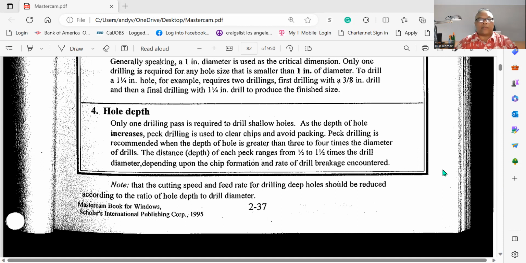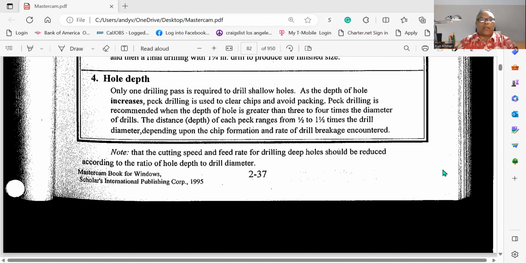The distance of each peck ranges from 1/2 to 1.5 times the drill diameter, depending upon the chip formation and rate of drill breakage encountered. Note that the cutting speed and feed rate for drilling deep holes should be reduced according to the ratio of hole depth to drill diameter.